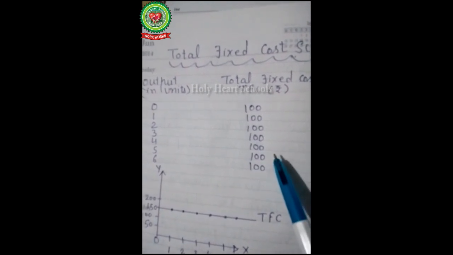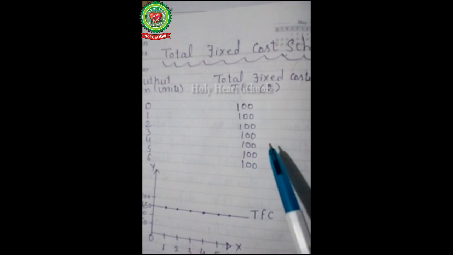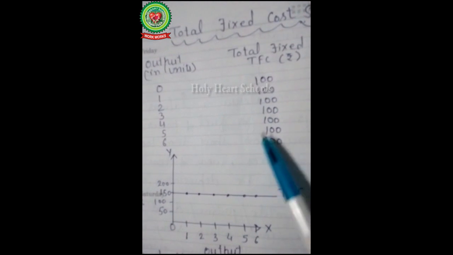This is because even at a 0 level of production, there is a total fixed cost because of the purchase of machinery. Once the expenditure incurred on the purchase of machinery is spent, it never returns.